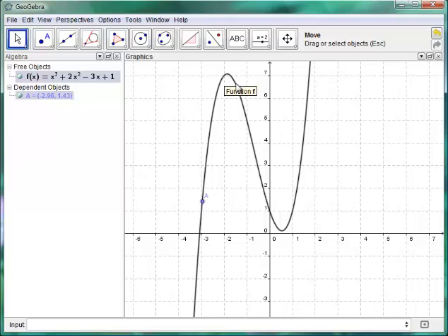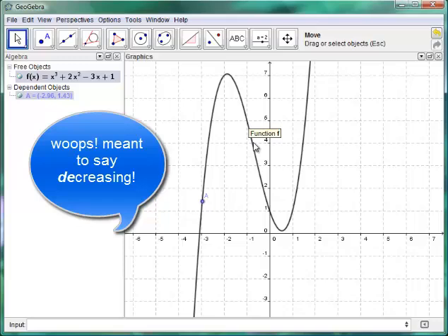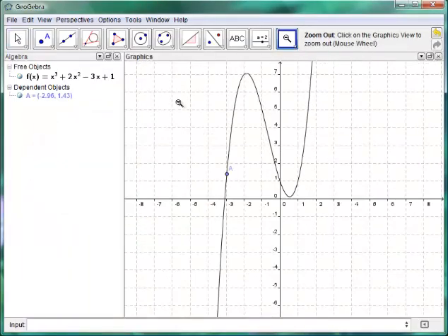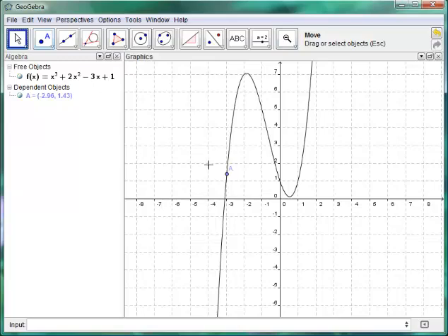Then a function is decreasing if the y values are going down as x moves to the right. We never go to the left; we always think of it as moving to the right. So if the values go up as x moves right, then the function's increasing. If the values move down as x goes right, the function is decreasing. Now let's see how the derivative comes into play. As a reminder, the derivative is the slope of the tangent line.